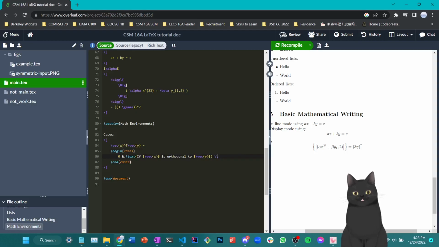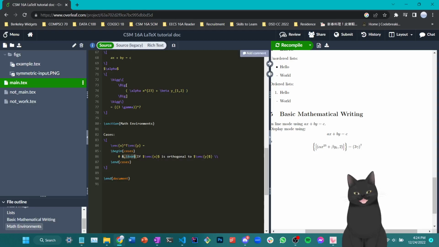So what this entire line means is, let's look at it character by character. First here is 0, which is what this expression is going to equal, depending on the piecewise condition here. This ampersand sign here is a special character that means align, which means I am going to try to align whatever has the ampersand character as well throughout the different lines. We'll see the effects of align later.